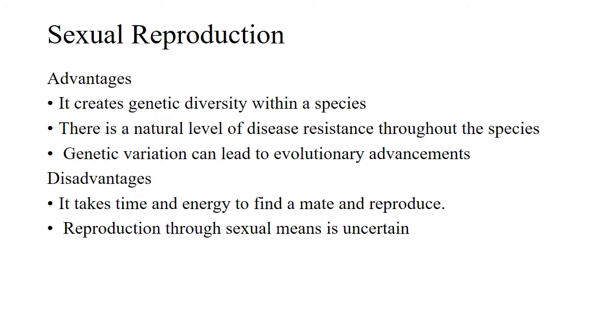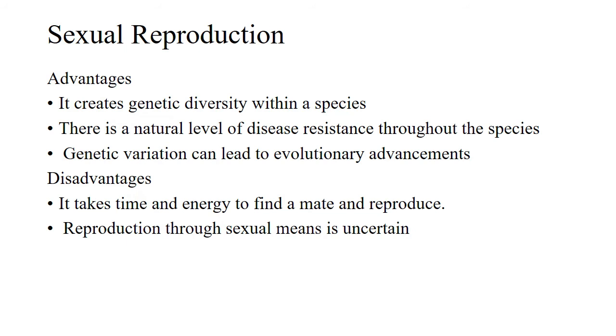The disadvantage of sexual reproduction is that it takes time and energy to find a mate and reproduce. In sexual reproduction, the two genders must find each other to be able to reproduce. It takes time and energy to locate a suitable mate with the preferred traits so the offspring produced by the union can thrive. For some species, mating is an all-encompassing task that requires a sole focus on the reproductive cycle until it is completed.